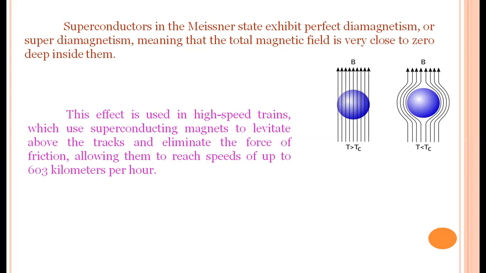Due to this repulsive force, the frictional force decreases. Due to this decrease in the frictional force between track and wheel, the speed of the train increases. Now some of the countries are projecting high-speed trains, that is bullet trains. The principle behind them is the Meissner effect.